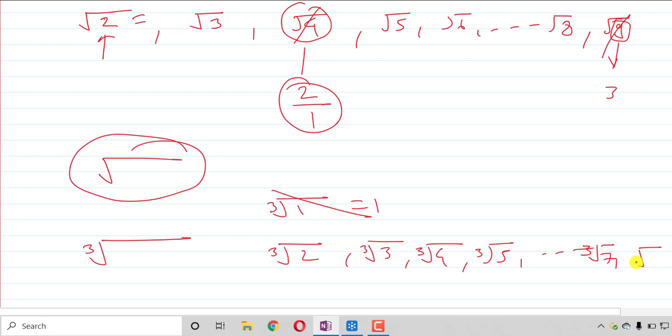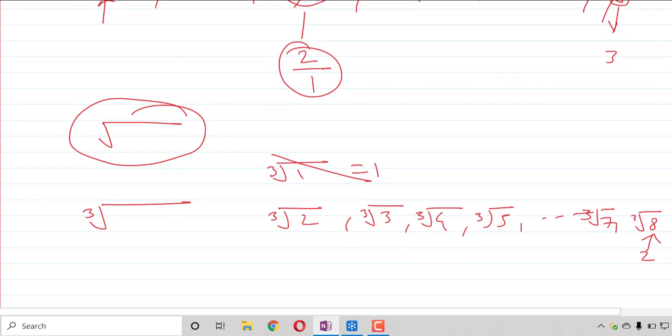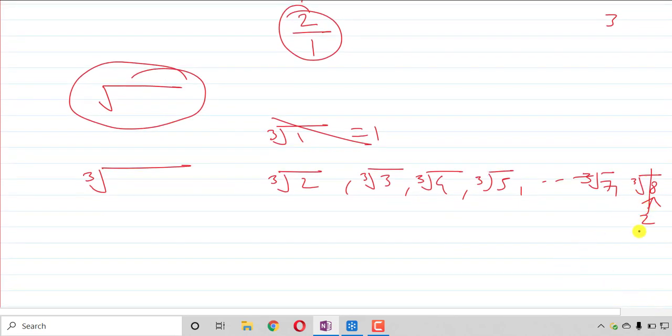But if you are writing cube root of 8, its value is 2. 2 into 2 into 2 will be 8. Getting it? So cube root of 8 is also not an irrational number. So just remember, whenever you are writing a number in cube root, that number should not be a perfect cube to form an irrational number. Getting it?